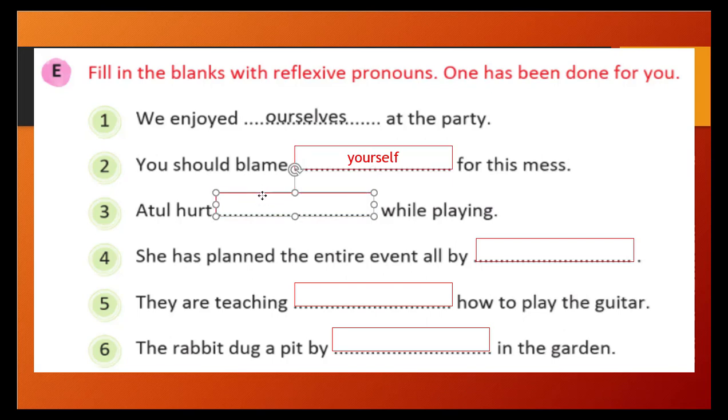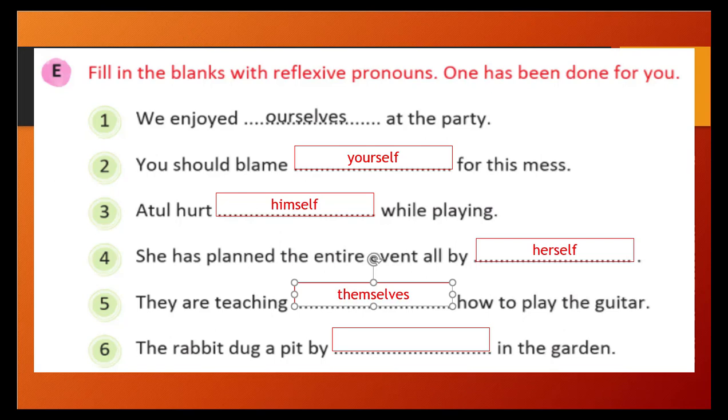Atul hurt himself while playing. Who got hurt? Atul got hurt. Right? So Atul hurt himself, right? Himself is the correct one. She has planned the entire event all by herself. She, so we will use herself. They are teaching themselves how to play the guitar.